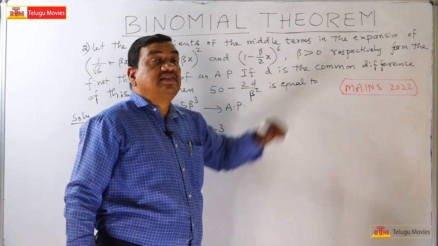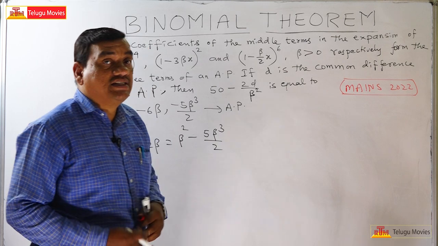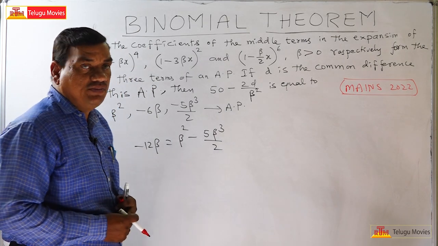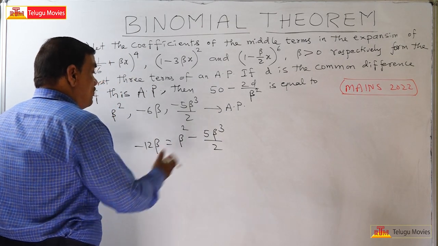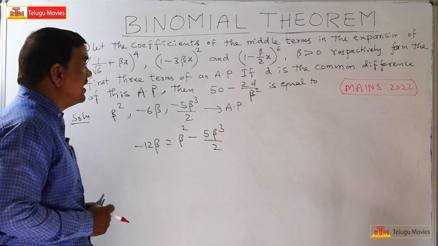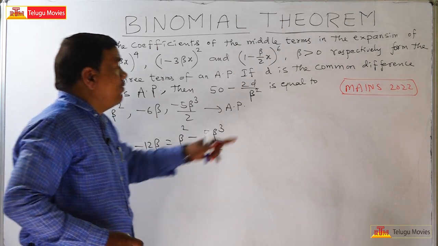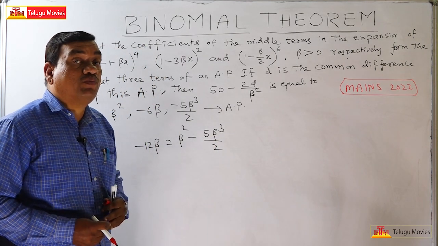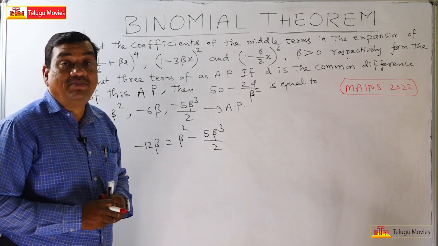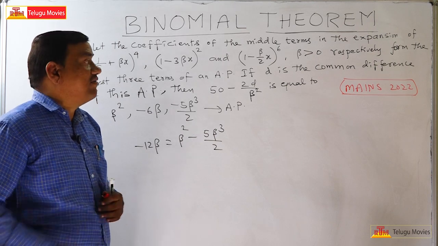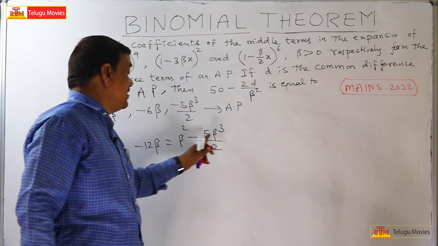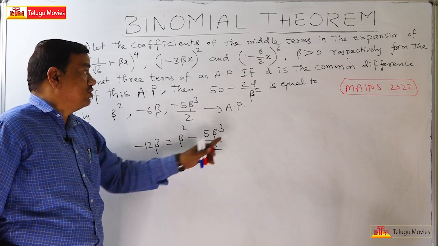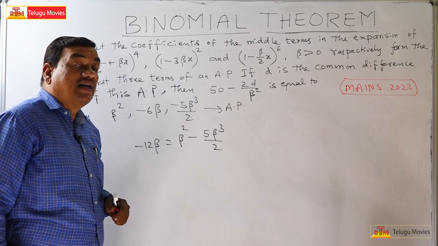Since beta is greater than 0, we can cancel beta. Of course, one of the values is beta equal to 0, because beta cube is there, so we would get three beta values, but he is saying that beta is greater than 0.